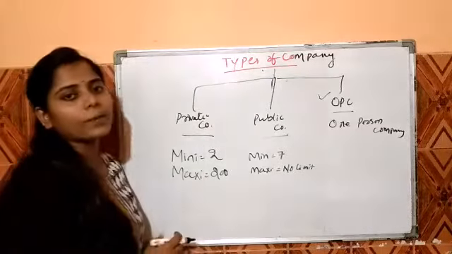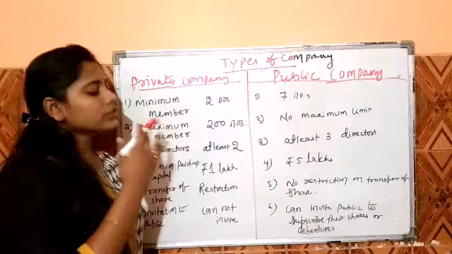So we can discuss this topic through a comparison chart among the private company and public company. First point is minimum members. To form a private company, the minimum required is 2, and in case of a public company, the minimum required is 7. The maximum limit is 200 in case of a private company and there is no maximum limit in case of a public company. The number of directors required in a private company is at least 2, and at least 3 directors are required to form a public company.